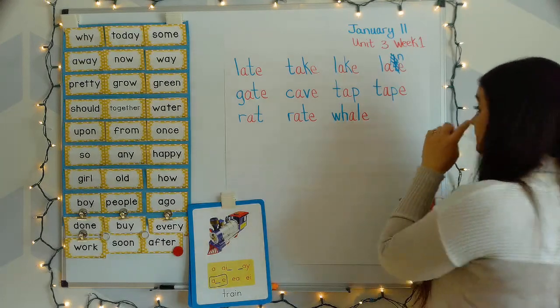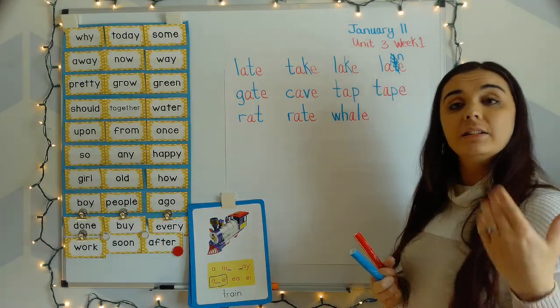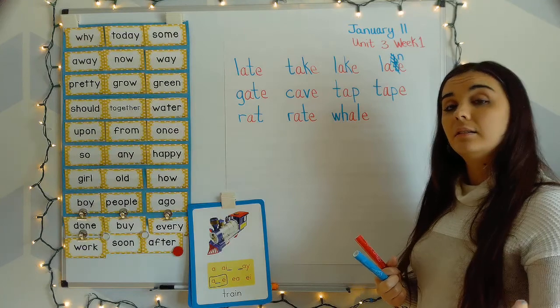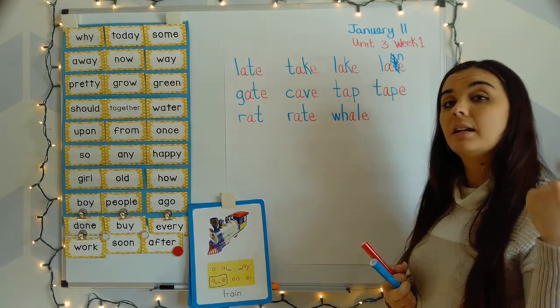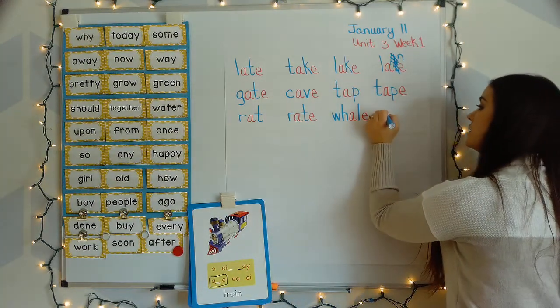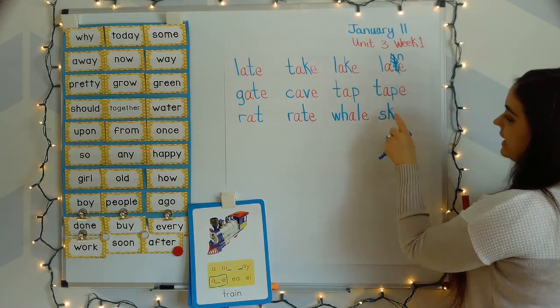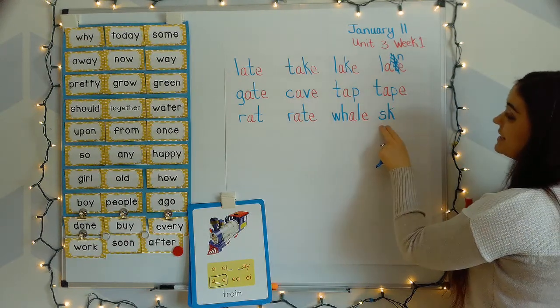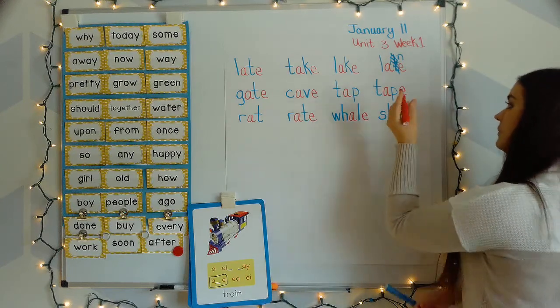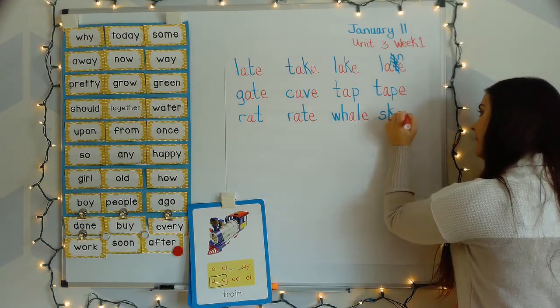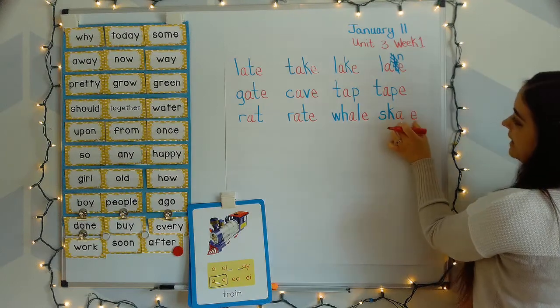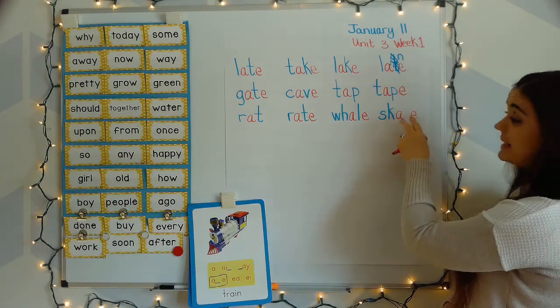And last word, skate. Your turn. Skate. There's one of those beginning blends. SK, ska. You just blend those. And A blank E just makes that A sound.